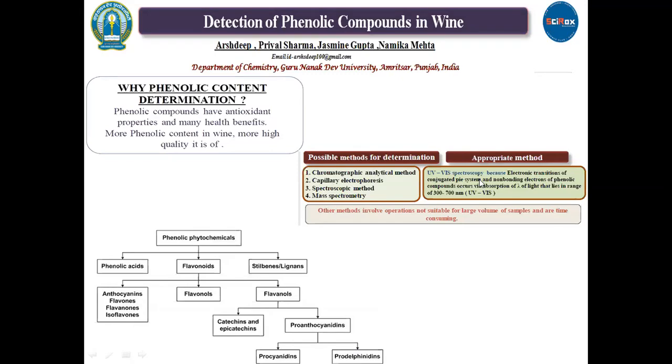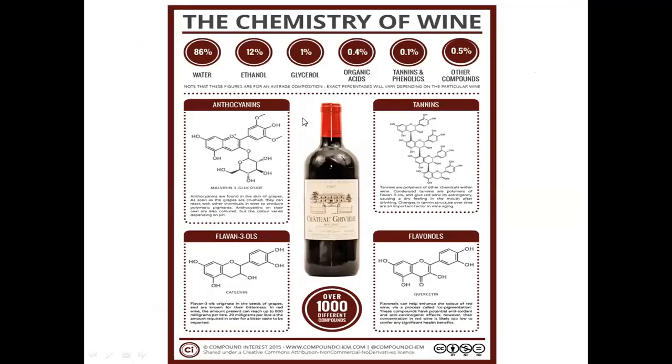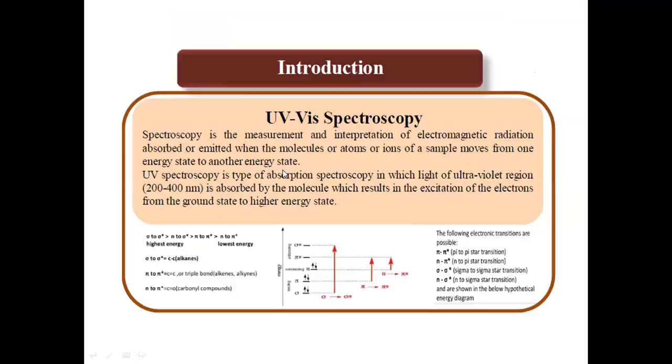best method to determine the phenolic content because all the phenolic compounds, including anthocyanin, tannins, and flavonols, contain at least one benzene ring in which pi electrons result in pi to pi star transition, and also contain non-bonding electrons which undergo n to pi star transition using UV visible light.